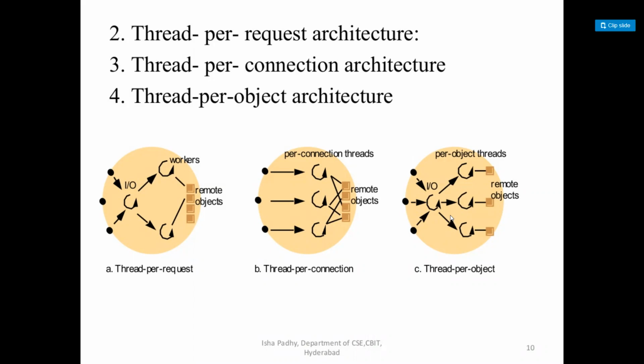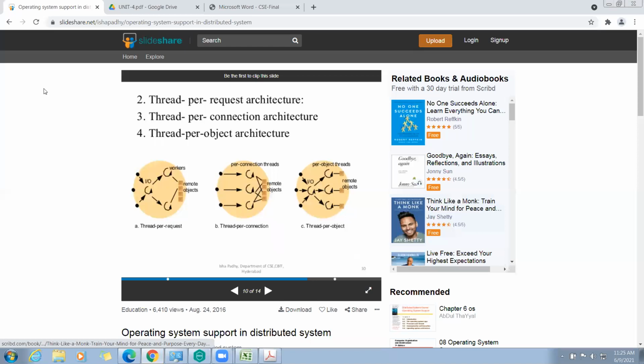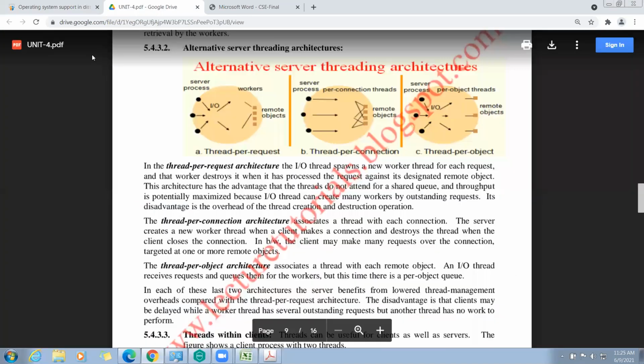Each request for the object establishes an association between the dispatch thread and an object. This is known as thread per object. I will show you in brief. See here, first one, thread per request.